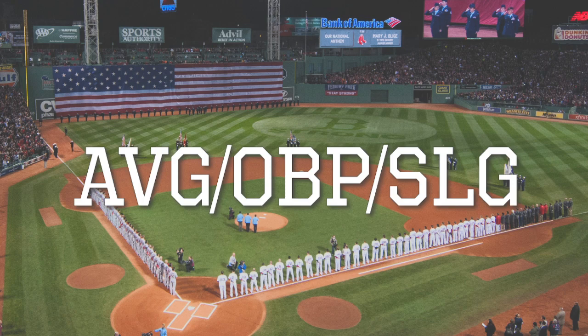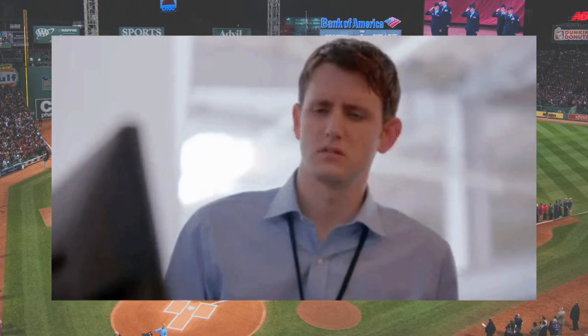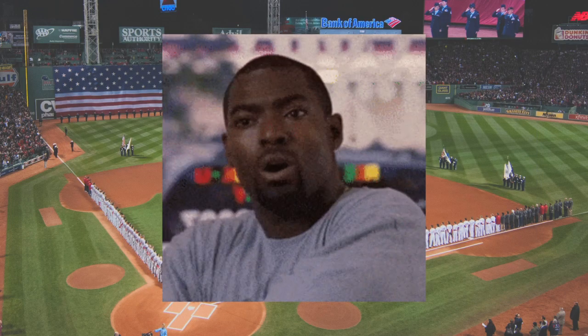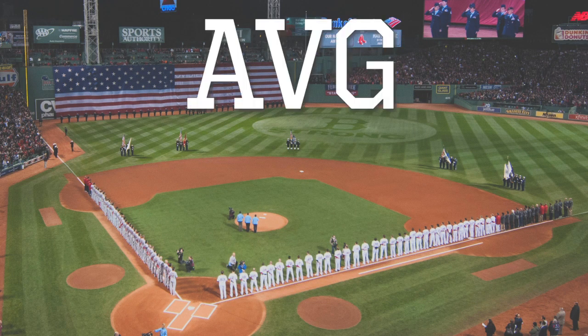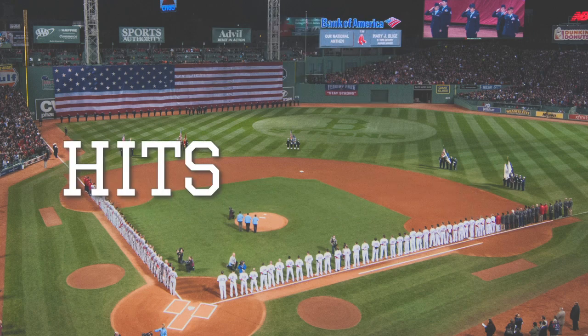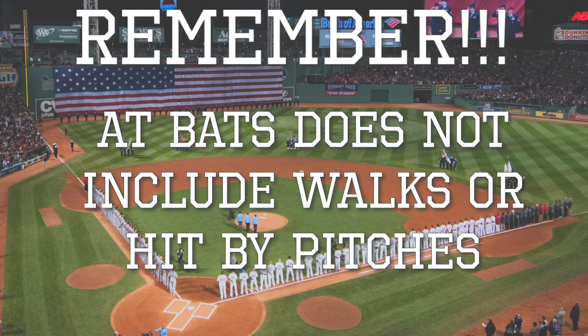So what is the triple slash anyway? It's the average, OBP, and slugging, or batting average, on-base percentage, and slugging percentage. And those of you who are new to baseball might know what the first one is, or at least heard of it, so let's start there. Batting average is one of the most famous stats in sports, and the baseline for all hitters. It is calculated by taking the number of hits a player got and dividing it by the number of at-bats they had. And remember, at-bats does not include walks or hit by pitches.